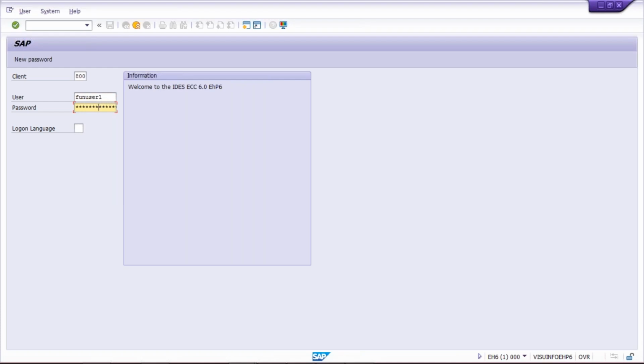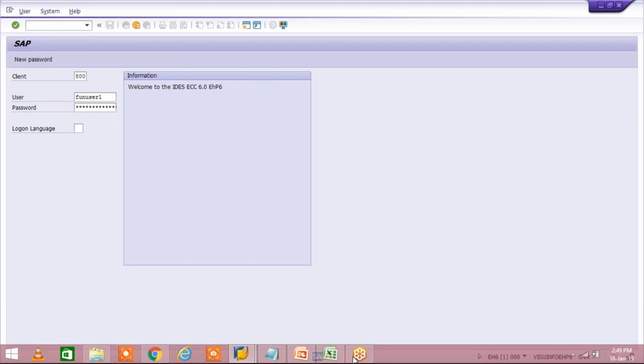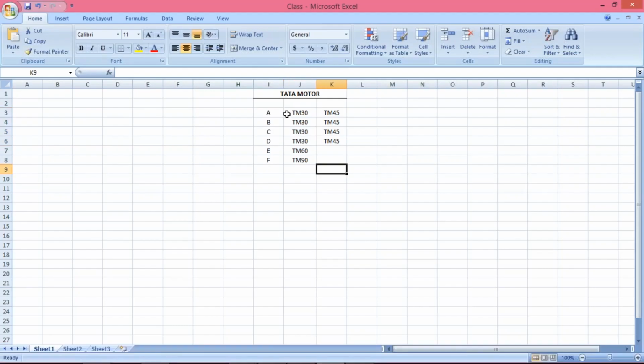Let me log in. So what is happening? Let's suppose a requirement has come that whichever vendors are using the terms of payment TM30, kindly remove TM30 and assign a new terms of payment TM45. Or else they will say create a new terms of payment TM45 and assign it against all the vendors. So again, what is happening, guys? Creation request comes to you, and modification is going to master data.